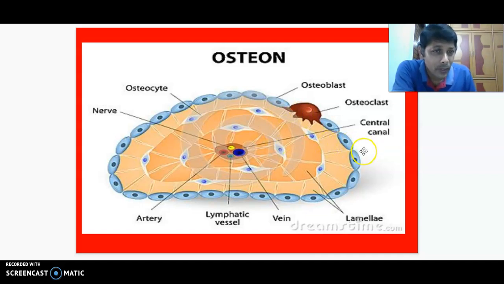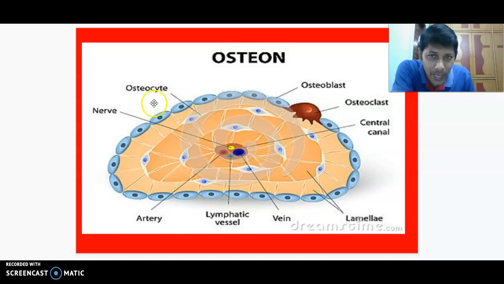Now, what is the other part? Haversian canal, we completed one part. What is the other one? Lamellae. You can observe here, this is one lamella. What is present in the lamellae? Lamellae consist of collagen fibers, arranged in the form of lamellae. Between the lamellae, you can observe there is a lacuna. Here they did not label that one. There is a lacuna, this white one.